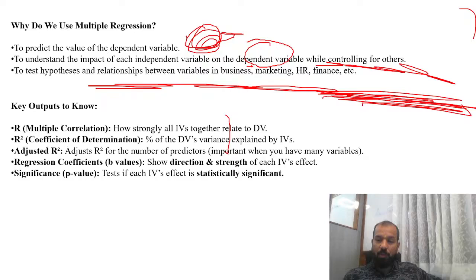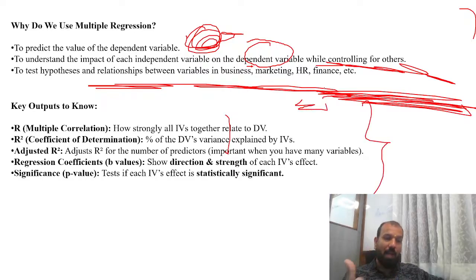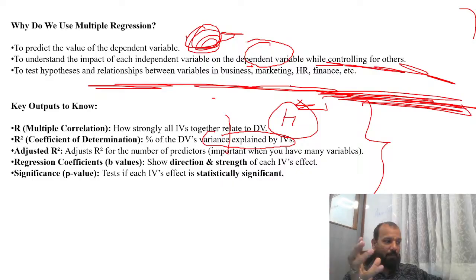Now, what are the things you need to analyze or interpret in the output? R is the multiple correlation: how strongly all the independent variables together relate to the dependent variable. R square is the coefficient of determination: the percentage of the dependent variable's variance explained by the independent variables. The higher the R square, the higher the model fit. Simple. Adjusted R square adjusts for the number of predictors. Regression coefficients show the direction and strength.